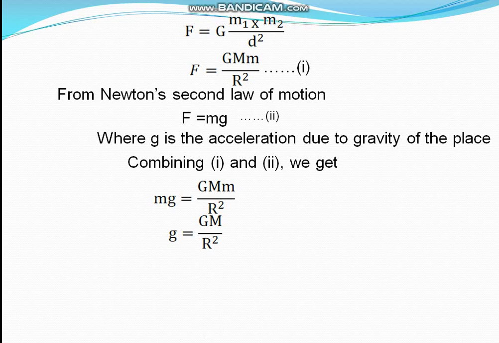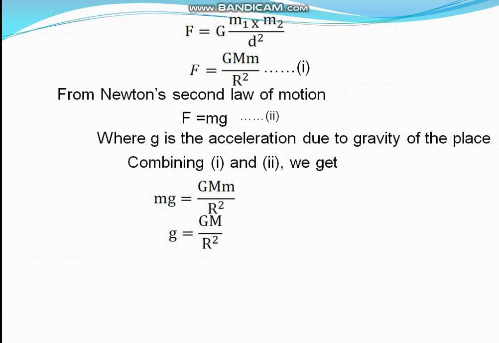To change an equality sign into proportionality, we have to recall how we used to change a proportionality sign into equality. To change a proportionality sign into equality, we put an equal to and a constant. Here G and M are constant, so their product is constant.